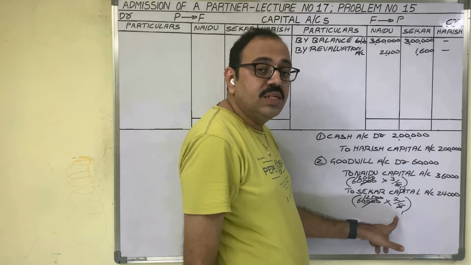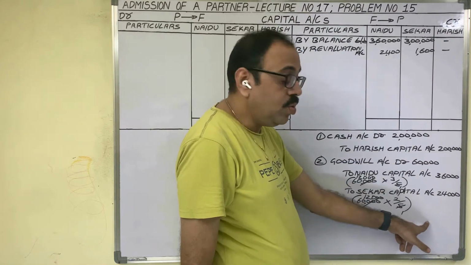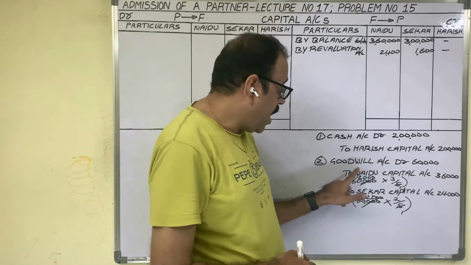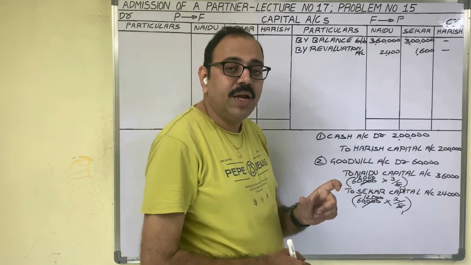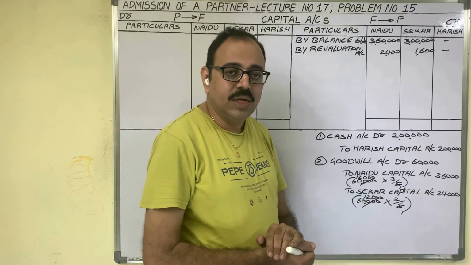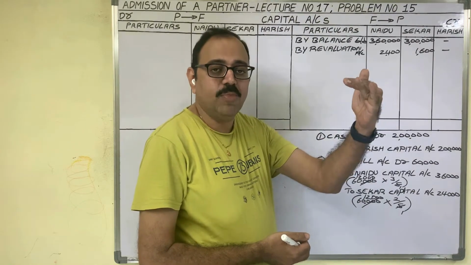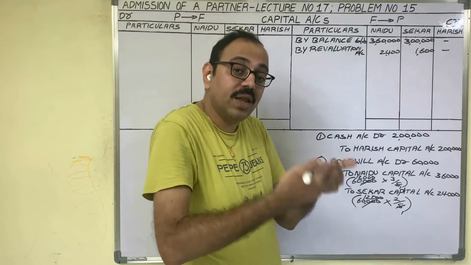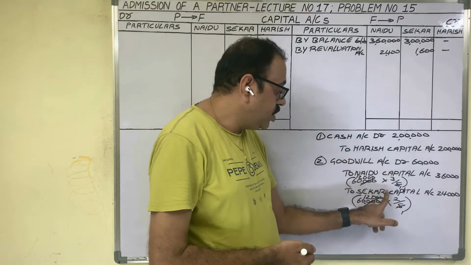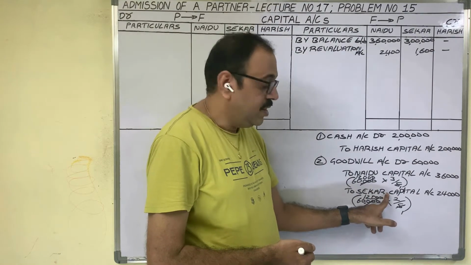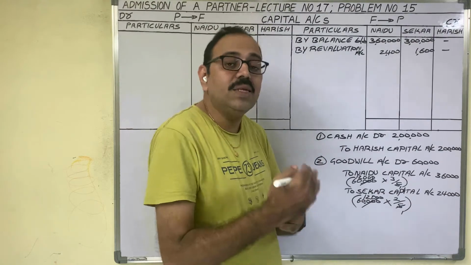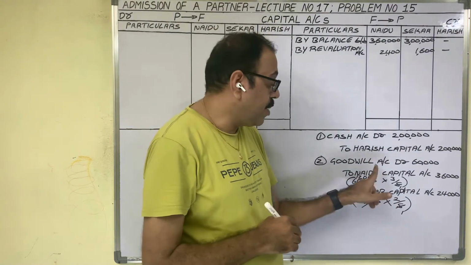Being the goodwill is created and transferred to old partners' capital accounts in old profit and loss ratio. While capital accounts are credited, capitals are liabilities. Liability shows a credit balance. And if you want to increase that liability, you have to again credit that liability account. Goodwill amount we want to add to their capital amounts, then their capital balances increase. So as we want to increase the capitals, we are crediting capital accounts.